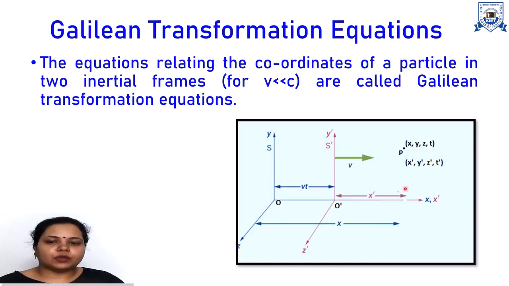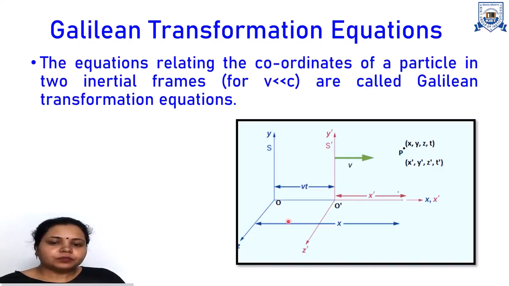Both observers observe an event at point P. According to observer O, the coordinates of the event are x, y, z, t, and for observer O dash, the coordinates are x dash, y dash, z dash, and t dash. Because this transformation is applicable at low velocity, it comes under classical physics. According to classical physics, as you remember, all fundamental physical quantities are invariant, like mass, length, and time. So here time is invariant. That means for both observers, time is the same. That means t is equal to t dash.